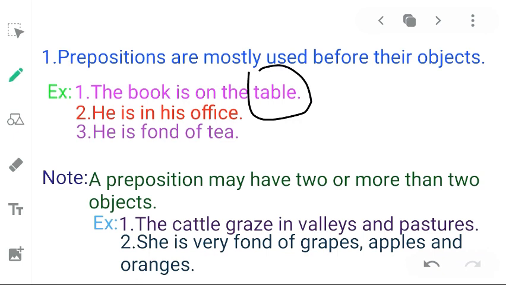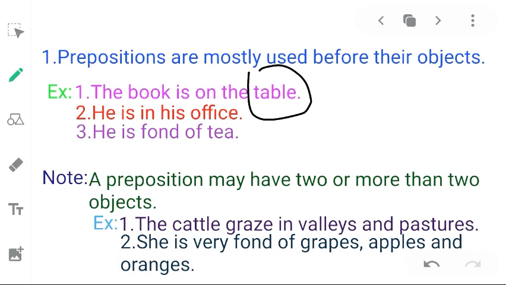As you know, the receiver of action of the subject is known to be the object, but this is not so in all cases. Object may be of a preposition, or object may be of a transitive verb. In the first example, the book is on the table, here table is object of preposition.